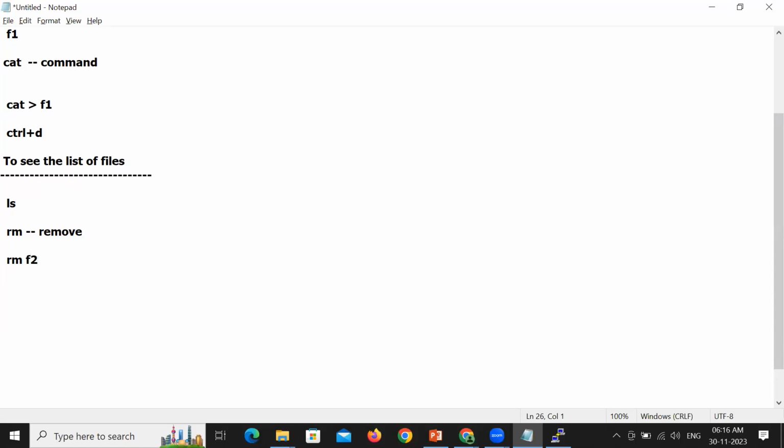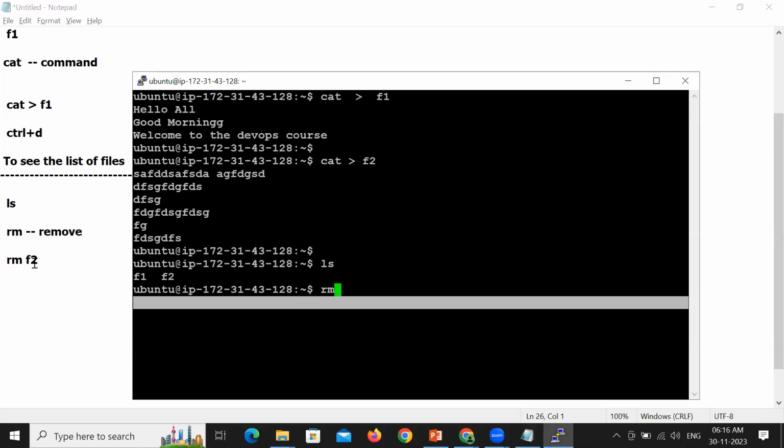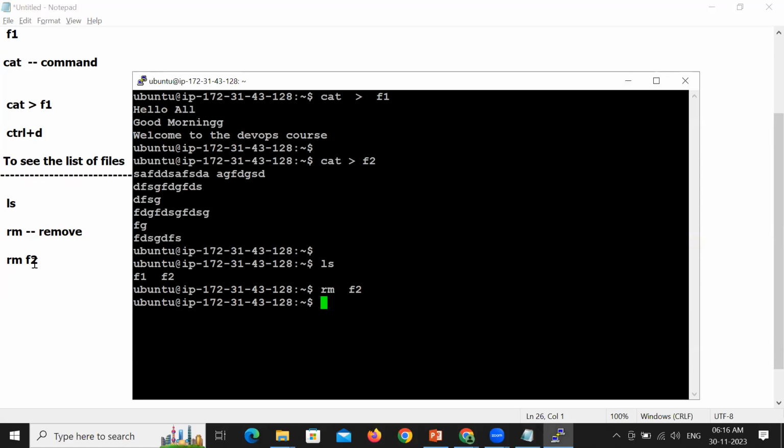Let's say I want to remove the second file, F2. So we have a command called rm, which stands for remove, and you mention the file which you want to remove. The file has been removed. List. Now you are able to see the file F1.